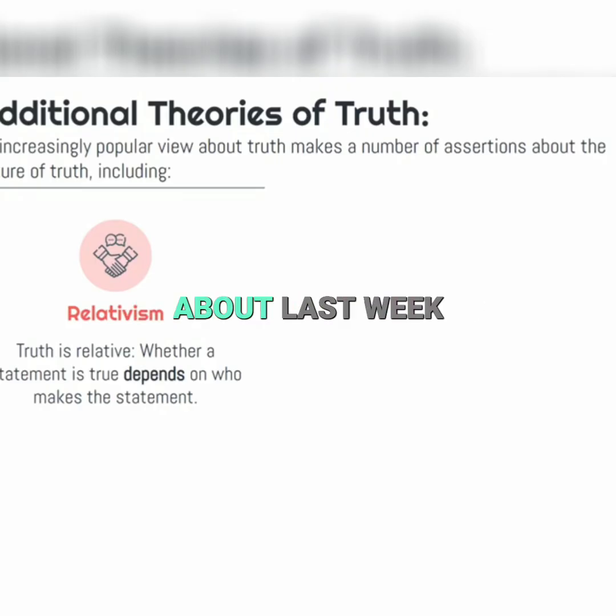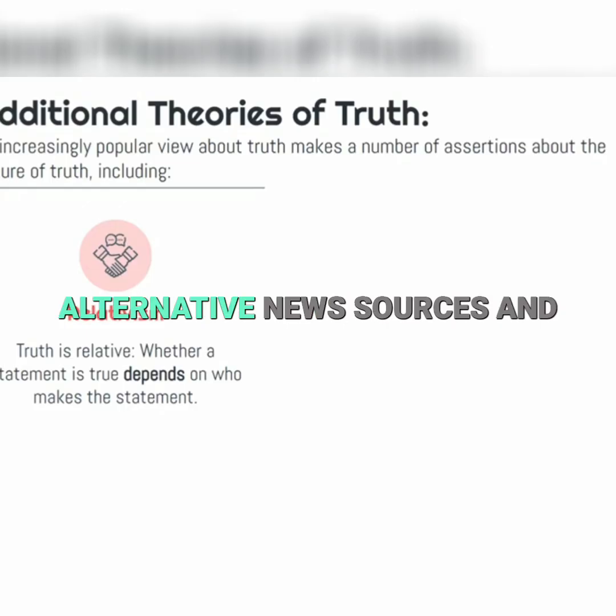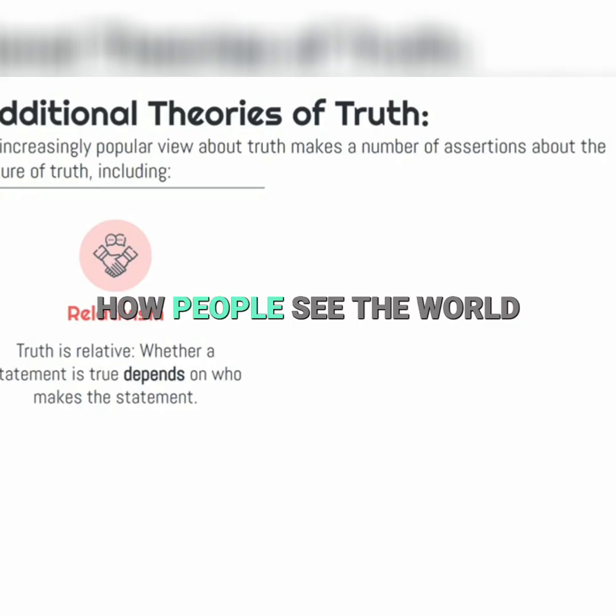Because as we talked about last week, beliefs aren't knowledge necessarily, right? So we have to be clear about the language that we're using. But suffice it to say, relativism has become, I think, a very popular view, especially with the rise of alternative news sources and how people see the world pretty differently, right?